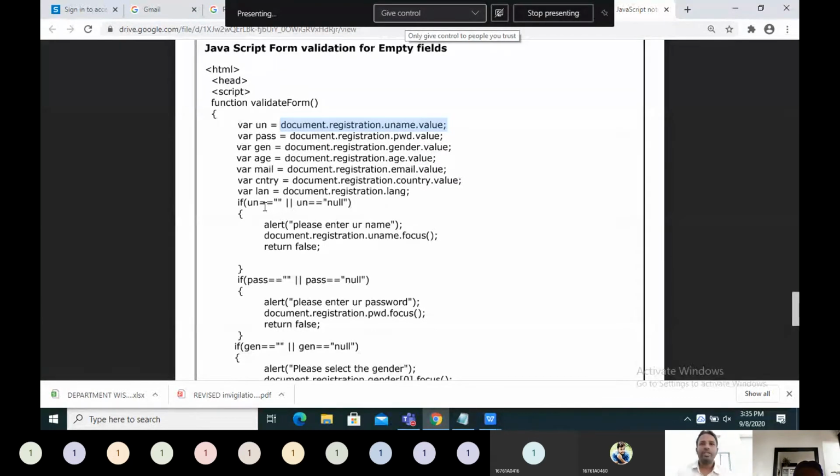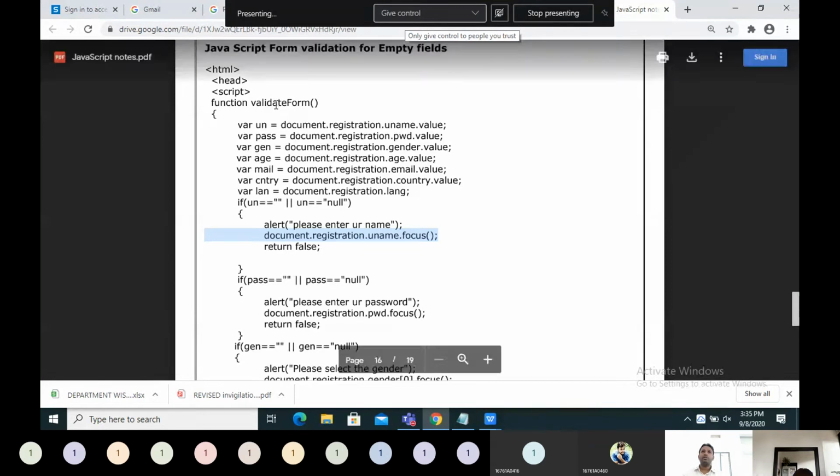Now we got the value, and we are checking whether it is null or empty. If it is null or empty, then we are alerting the user, and afterwards we are setting the focus. Setting the focus means the cursor will blink in that particular text field. Afterwards, return false. Return false means, in the form we wrote onsubmit equals return validateForm, so validateForm will return false.